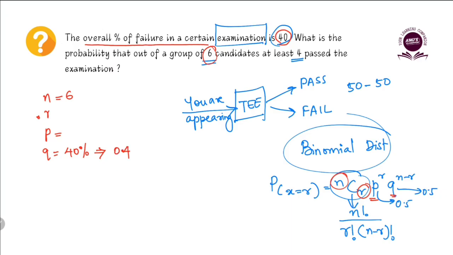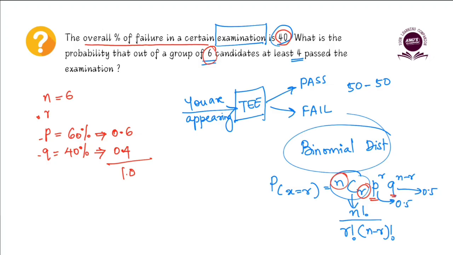Okay, but so the probability of passing is 60% here. That is, it is 0.6. Totally, when we add it up, we'll again get 1, right? So that we have to ensure. If you add P and Q together, you should get 1. If you're not getting 1, that means there is some issue in the calculation. So you can say it is a fairly easy examination. Why? Because 60% people are passing. So we got P and Q.